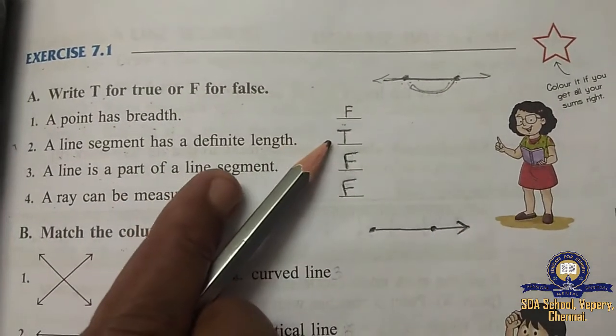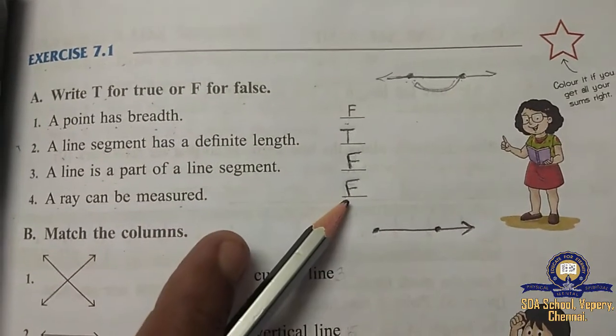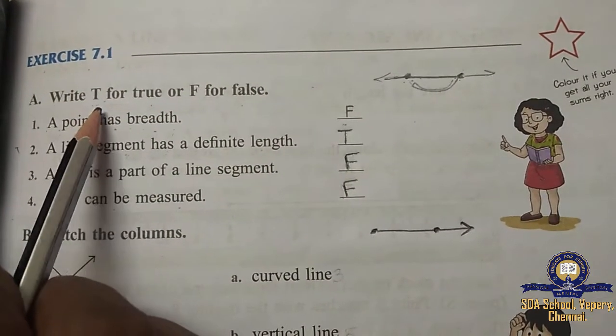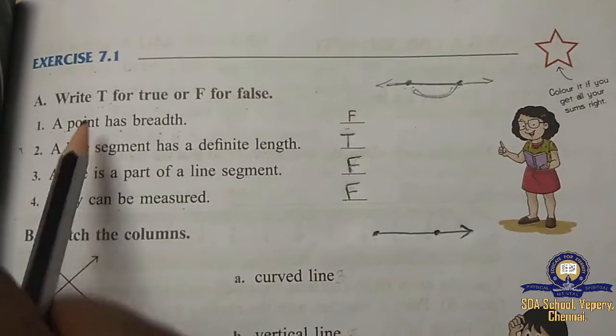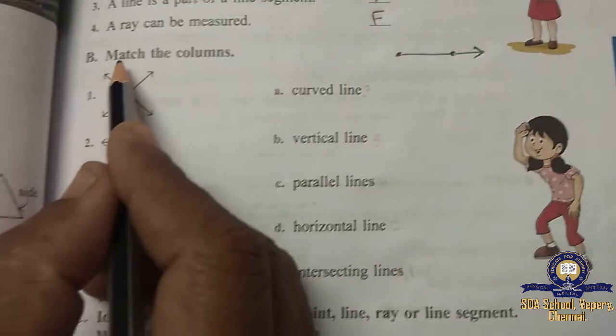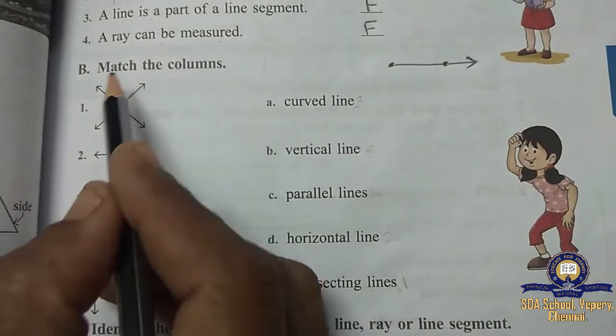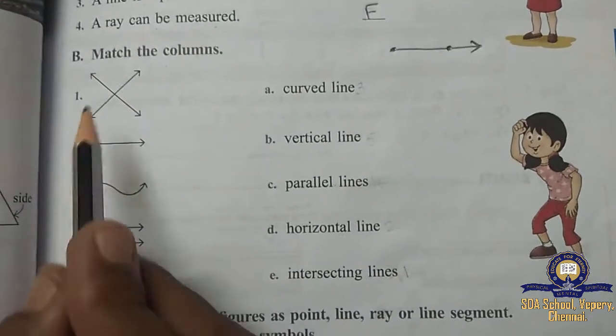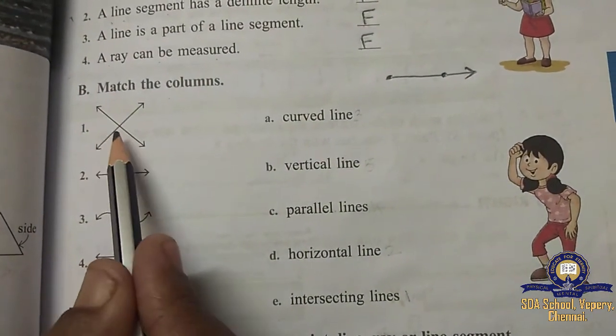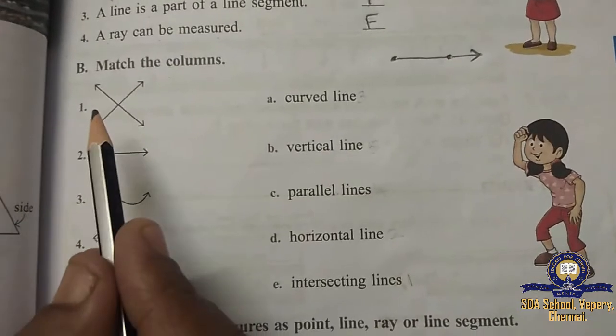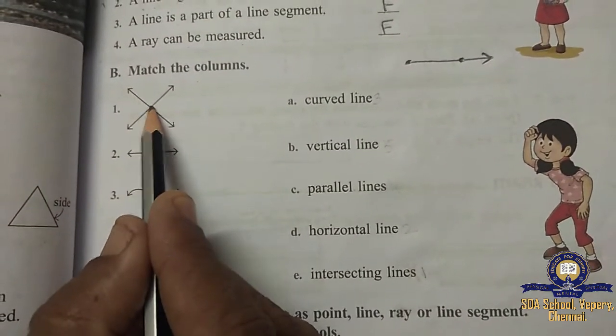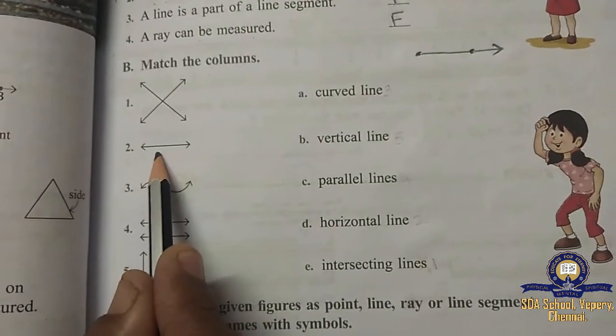You can write only T, F like that, because here itself they have given like this. Understood, children? Okay. Second one, match the columns. What was given yesterday in the Zoom class itself, you would have learnt. And this one, this is called what, children?